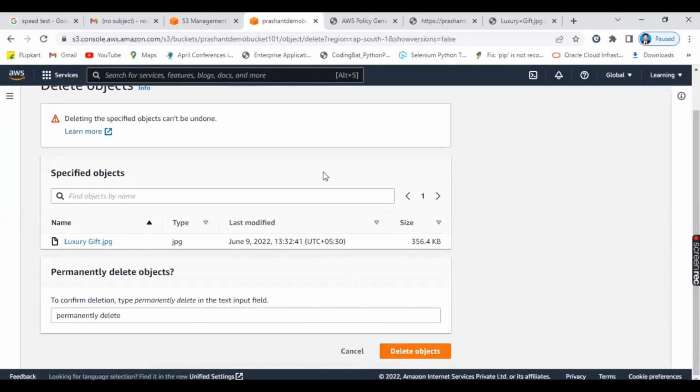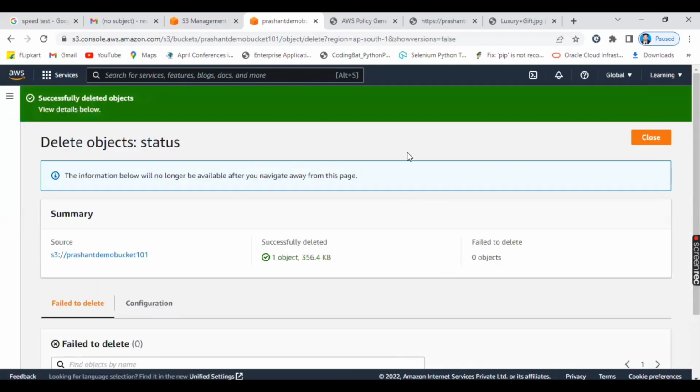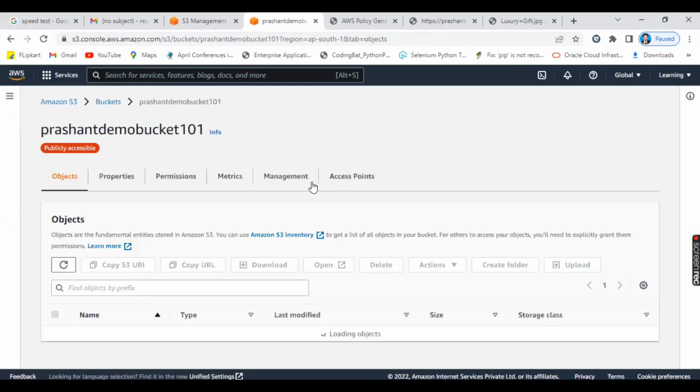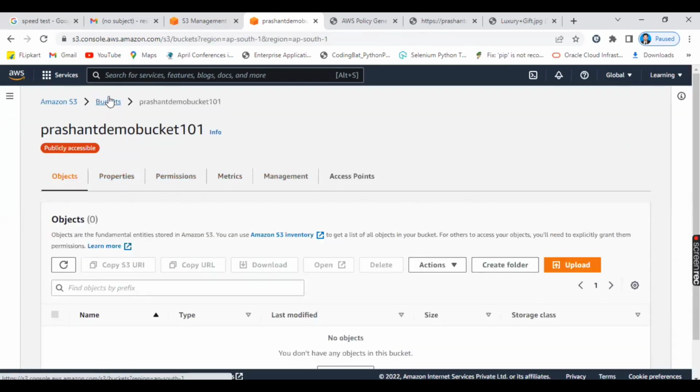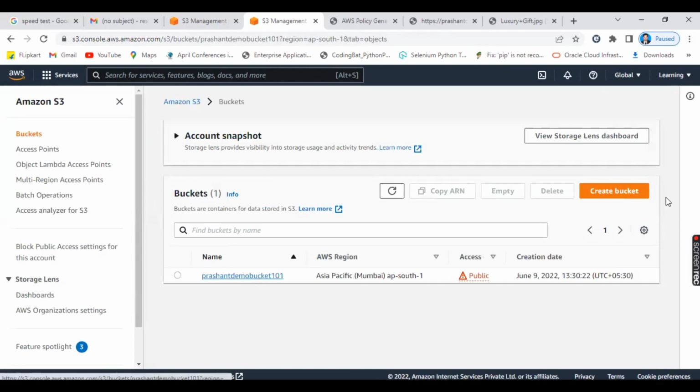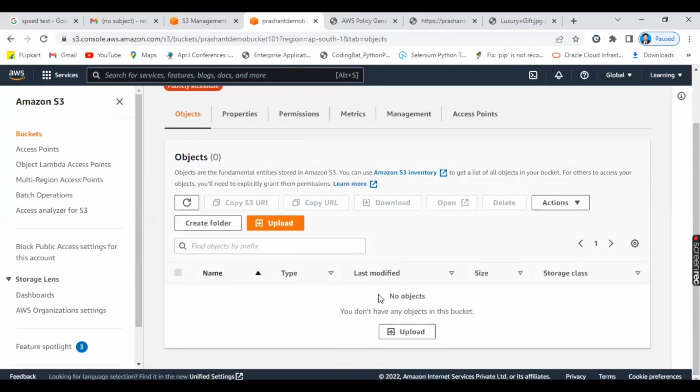So you know how I can delete? See here, I have deleted. Object deleted successfully. Just close it. You go back. See here in the bucket, Prashant demo bucket, now there is no object.